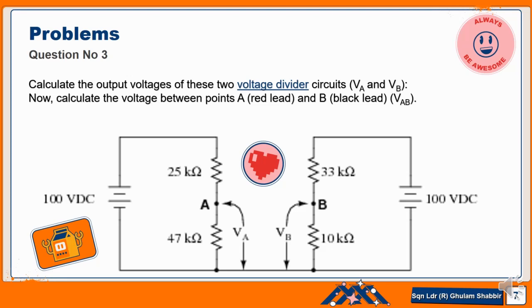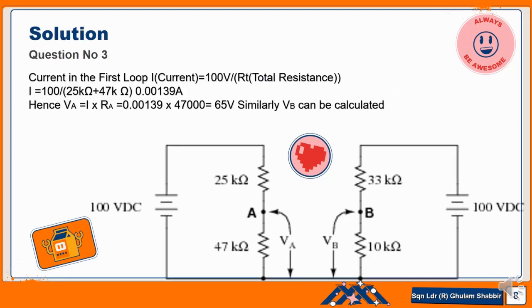R total is equal to 47 kilo ohm plus 25 kilo ohm, which is equivalent to 72 kilo ohm. So this will be the total resistance.